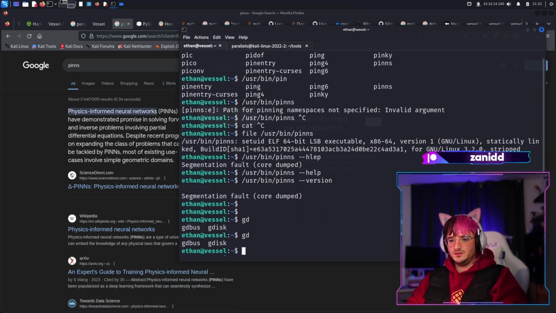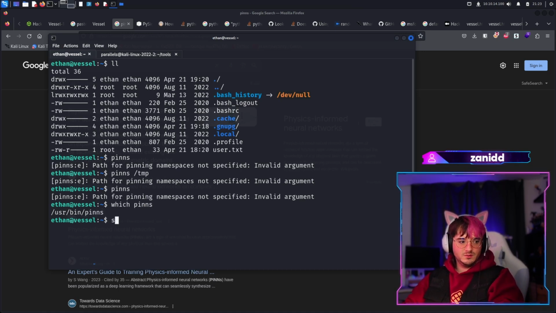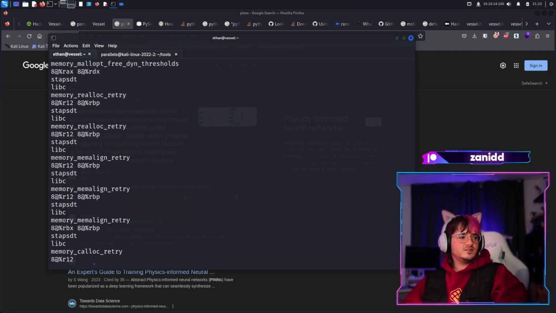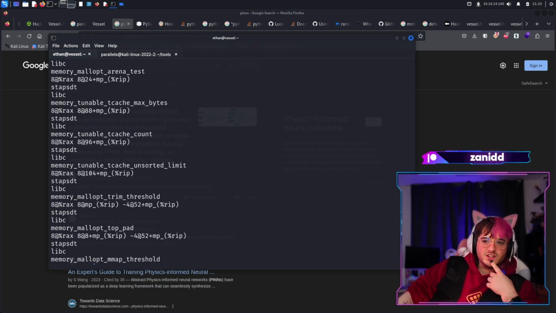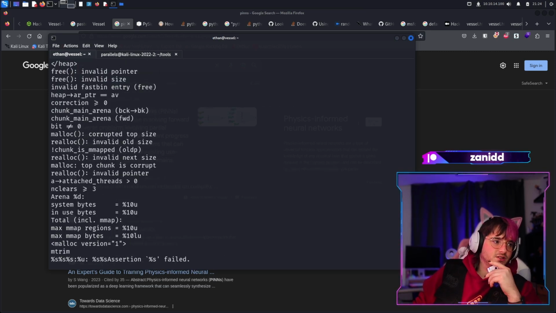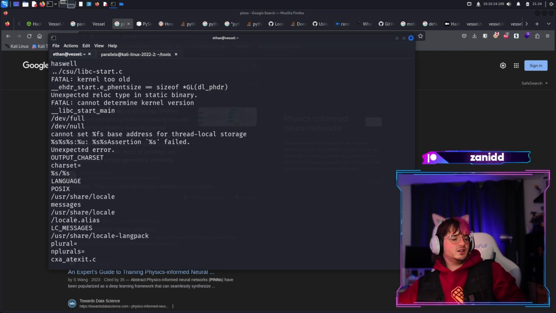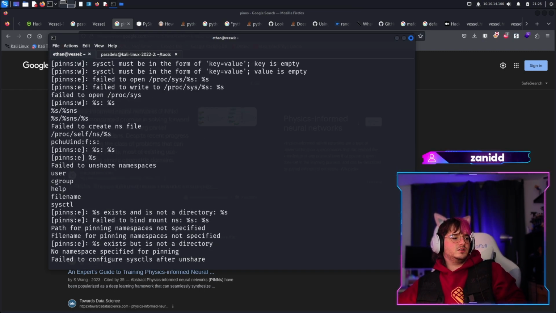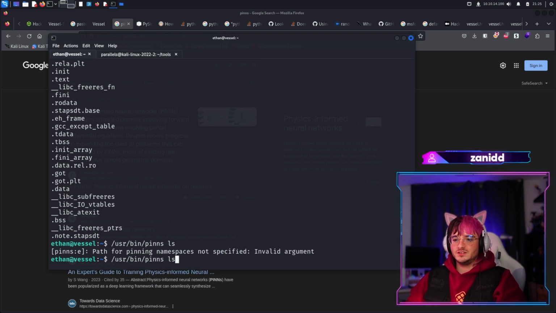I don't have GDB. How am I supposed to use this tool if I have zero information about this tool? Which pins? I mean, it's a binary, so maybe I can do strings on it. It has a lot of memory allocation stuff, which screams insecure from all angles. Okay, I'm just reading all the possible strings. We found a ton of strings, actually. I have zero idea what this does, so let's just try a couple of things. Manual fuzzing, go.